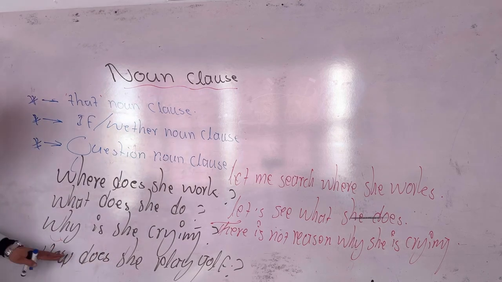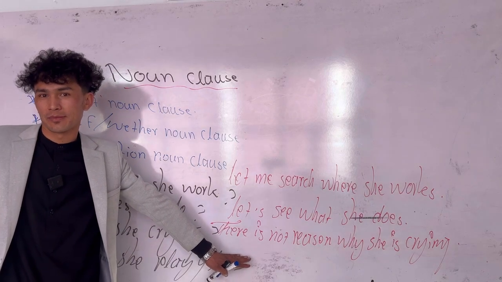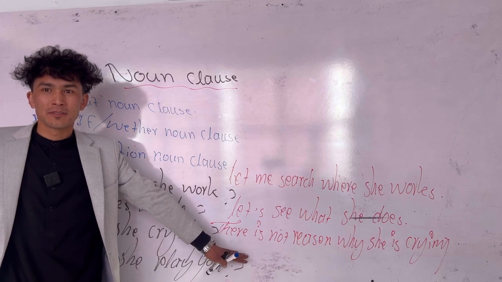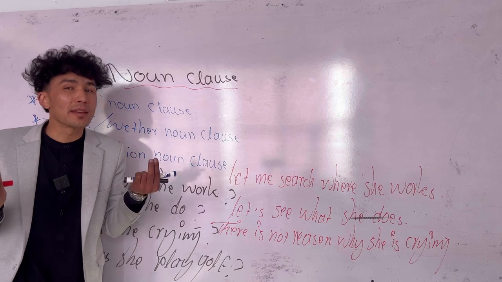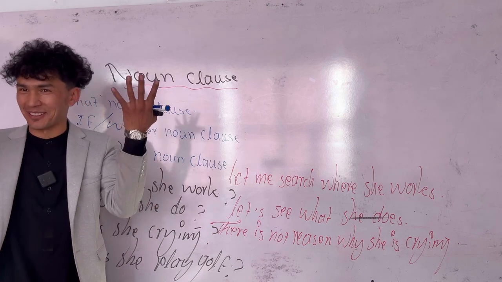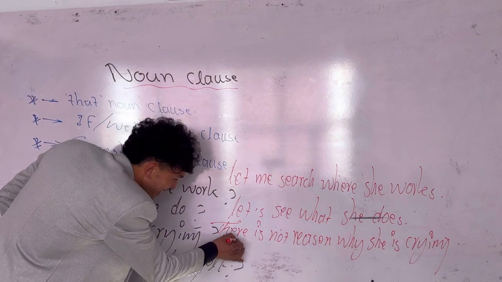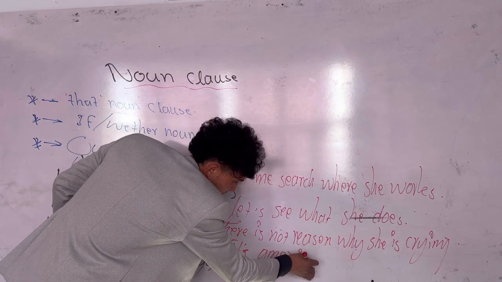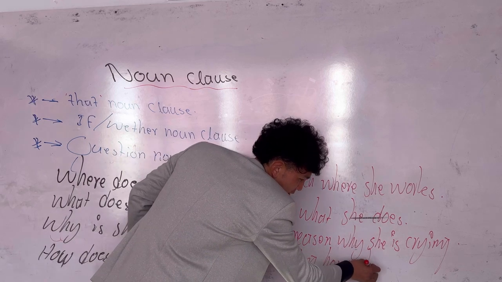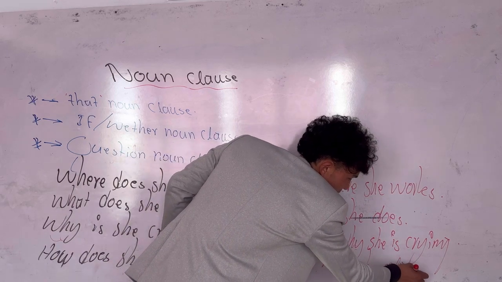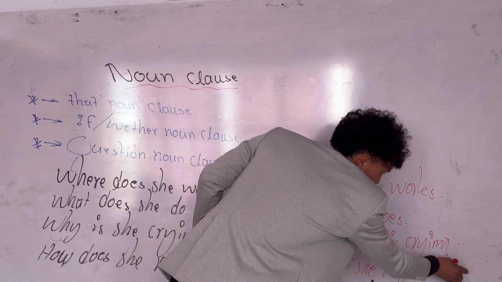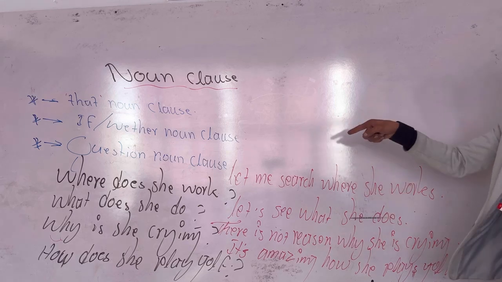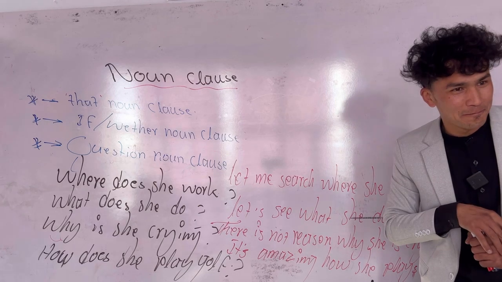So what about the last one? How does she play golf? I don't know. I have no idea how she plays golf. It's none of your business. Okay, it is so amazing. Amazing, right? Okay. It is amazing how she plays golf. That is all. Question noun class. And I'm sure everybody got it.